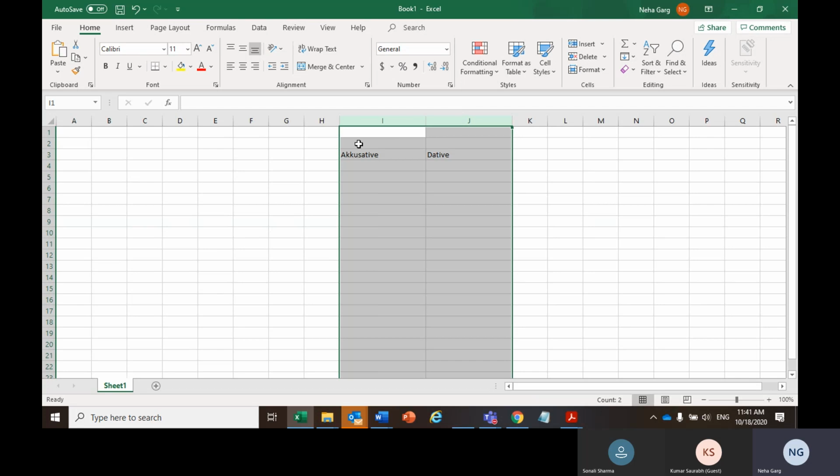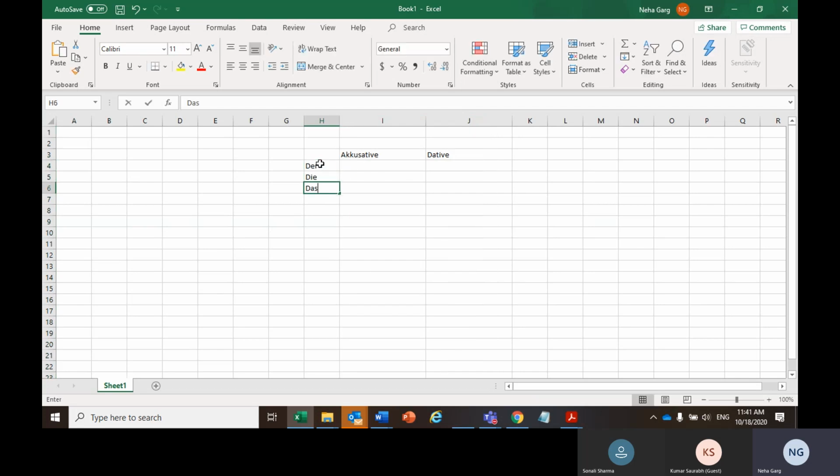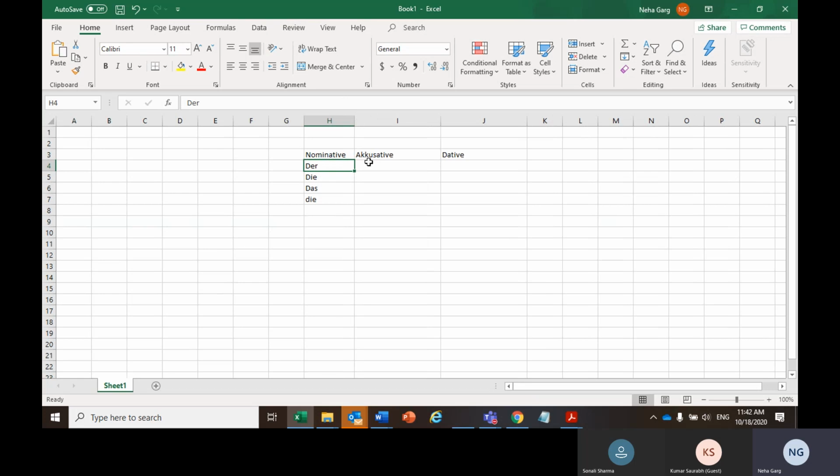Accusative and dative. As we know, we have der, die, das, and die. These are our nominative articles. If we have to use them in the accusative, what would they become? Der becomes den, die would remain die, das would remain das, and die for plural would again remain die.